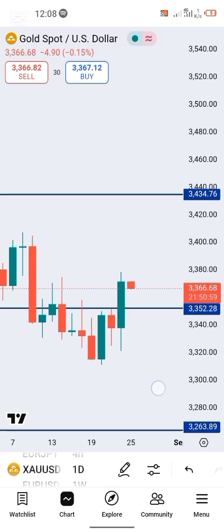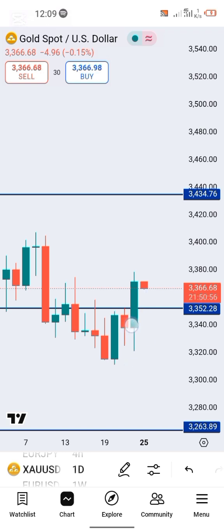Now looking at these candlestick patterns, guys, we have this bullish engulfing candle, we have this bearish engulfing candle, we have this bullish engulfing that broke structure, and we have this one pulling back.